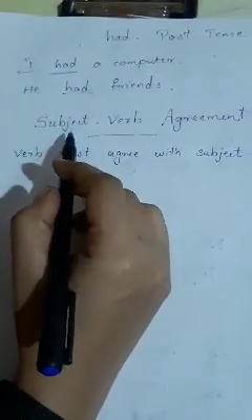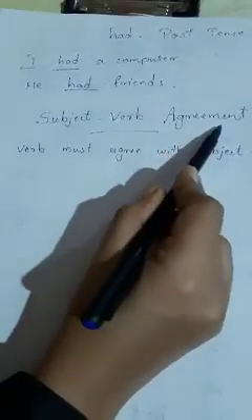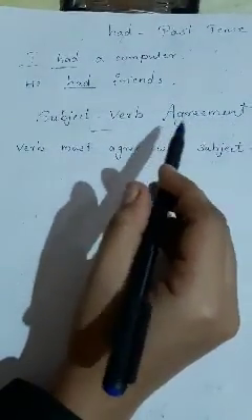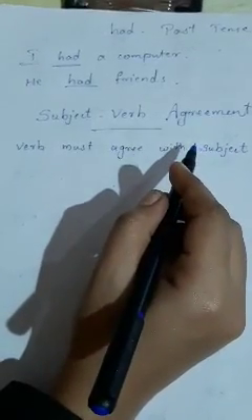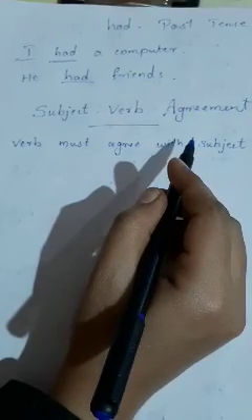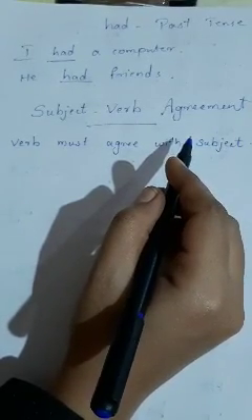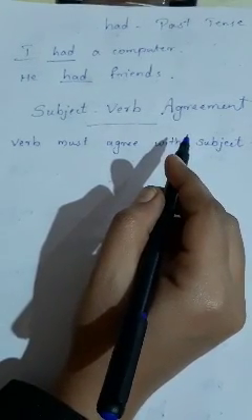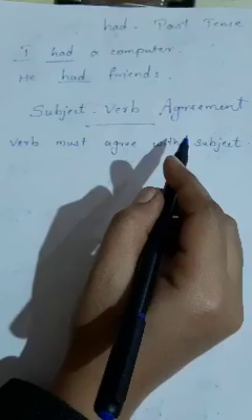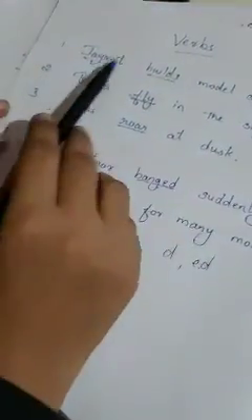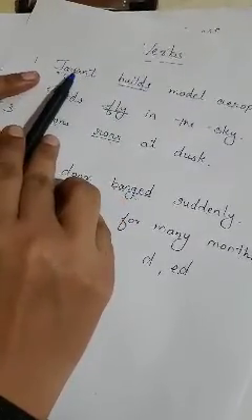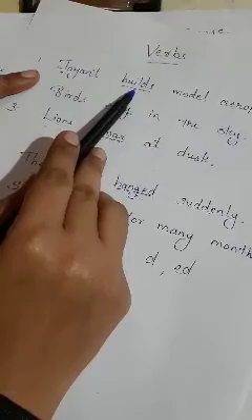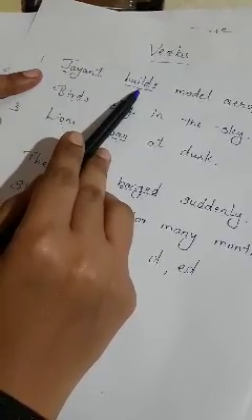Our next part is subject verb agreement. Subject verb agreement means verb must agree with the subject. Singular means one person or thing. When the subject is singular, we use the singular verb. Like giant builds. Here the subject is one person, singular, so we use the singular form of the verb.